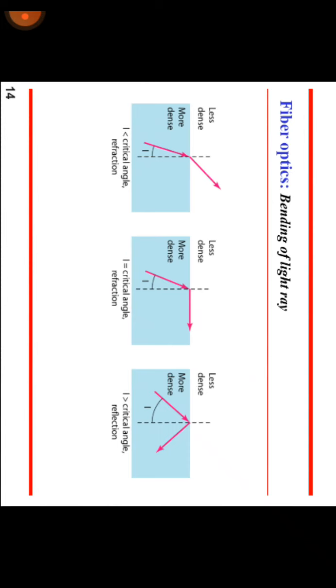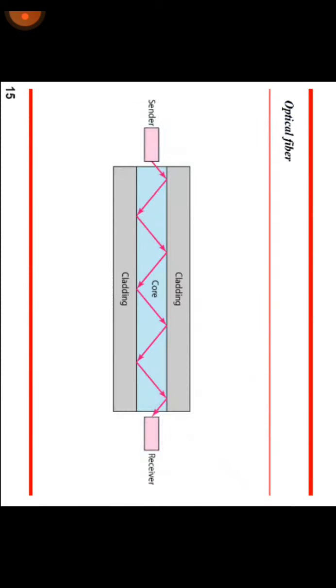So first one is the critical angle. When i is less than the critical angle, there is refraction, so it goes into the less dense medium. Next, i is equal to the critical angle, and also i is greater than the critical angle. Next, optical fiber. So next we have to see the optical fiber.